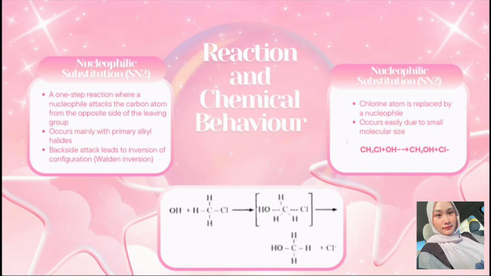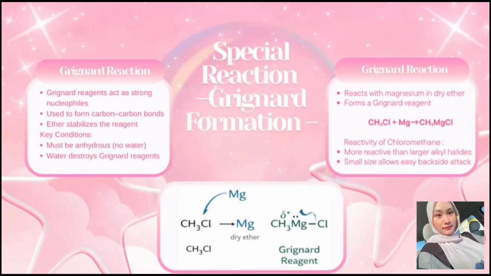This reaction occurs easily in chloromethane because it is a primary alkyl halide and has a small molecular size, which allows easy backside attack. Due to this backside attack, the reaction causes inversion of configuration, also known as Walden inversion. For example, when chloromethane reacts with hydroxide ion, the chlorine atom is replaced by the OH group, forming methanol and a chloride ion.